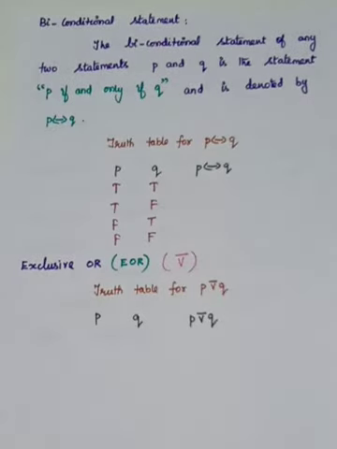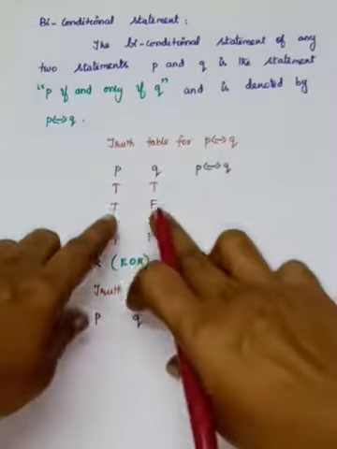It's a biconditional statement, so when both P and Q have the same truth value, it is true. Otherwise it is false.